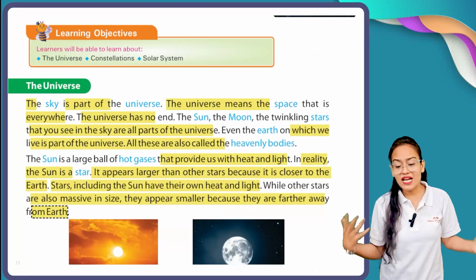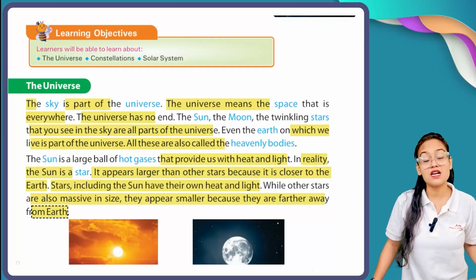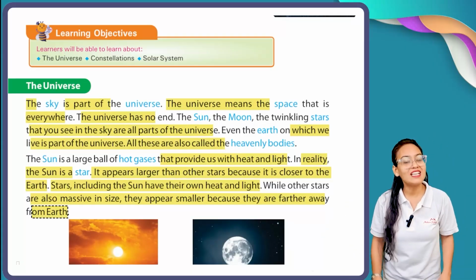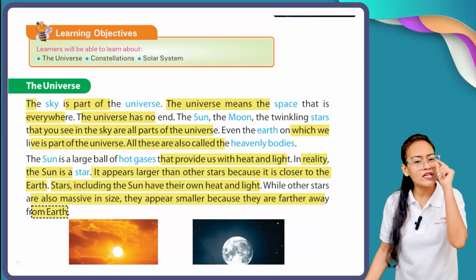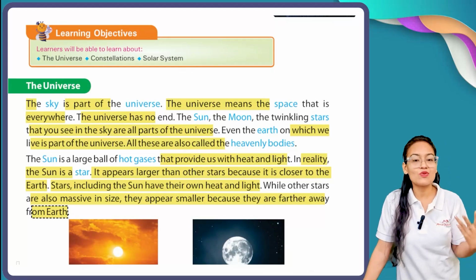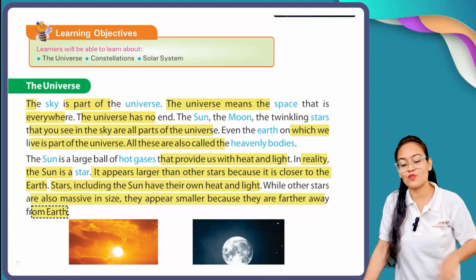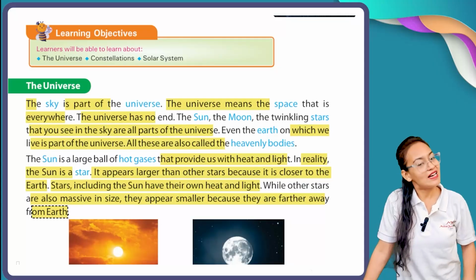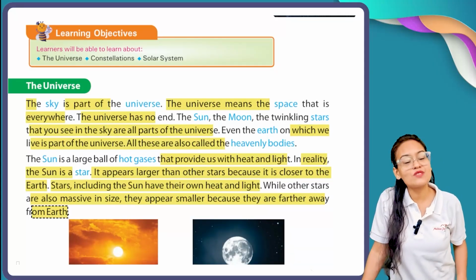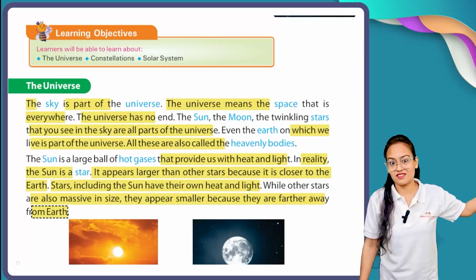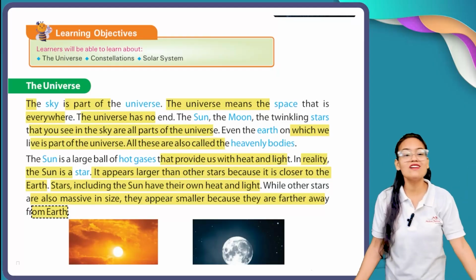Apart from the sun, other stars are also very huge, but they appear only as a dotted point in front of us. And why? As I already told you, my dear students, because they are farthest away from our Earth.